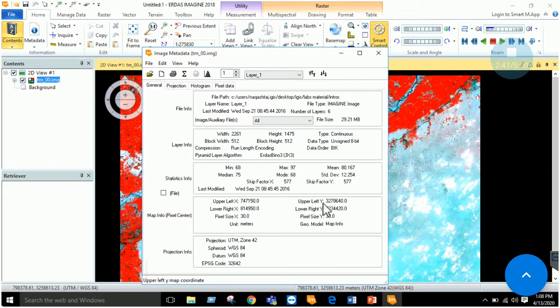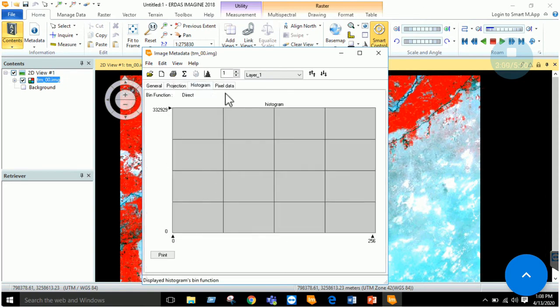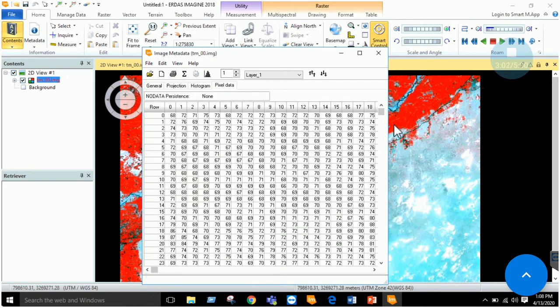And this is the extent of the imagery, with the upper left coordinate and right coordinate, the unit being meters, and the projection information that is given. You can see the projection defined over here as well, and you can see the histogram. Okay, let's come to the pixel data.